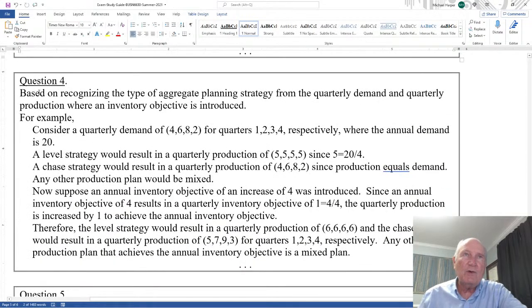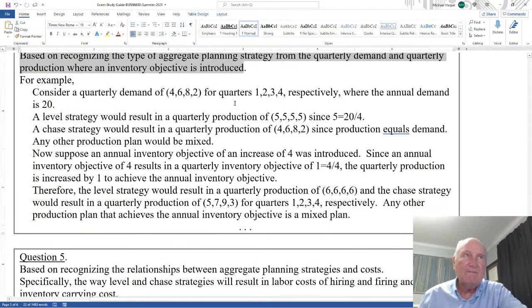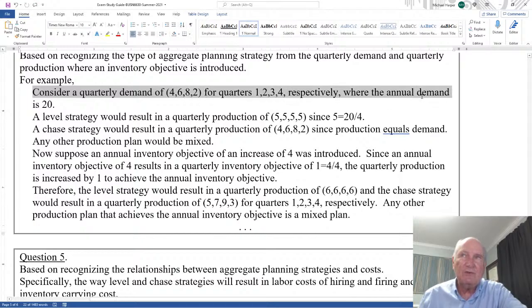Now, question 4 is based on recognizing the type of aggregate planning strategy from the quarterly demand and quarterly production where an inventory objective is introduced. For example, consider a quarterly demand of 4, 6, 8, 2 for quarters 1, 2, 3, 4 respectively, where the annual demand is 20.